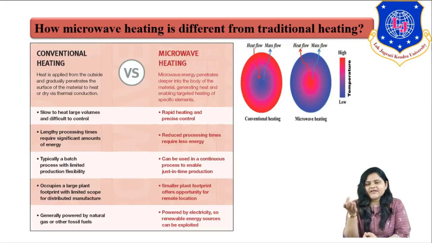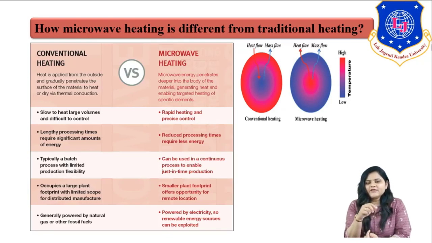In conventional heating, as I said, heat is first applied to the outer layer, whereas in microwave heating, heat is first applied to the core. Conventional heating is very slow, because it requires time to achieve a certain reaction temperature, whereas microwave heating is very fast. We can achieve a very high reaction temperature within a shorter period of time. So it consumes lower energy, and the energy requirement will be very low. Whereas conventional heating requires a huge footprint, or a large area, in microwave heating you can control those requirements.